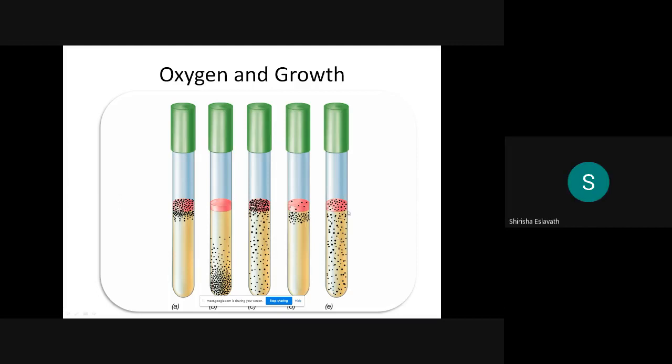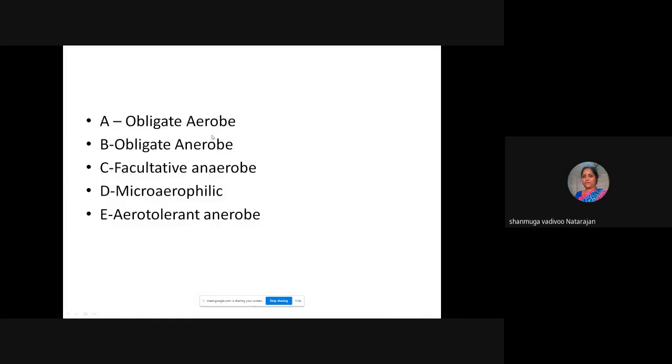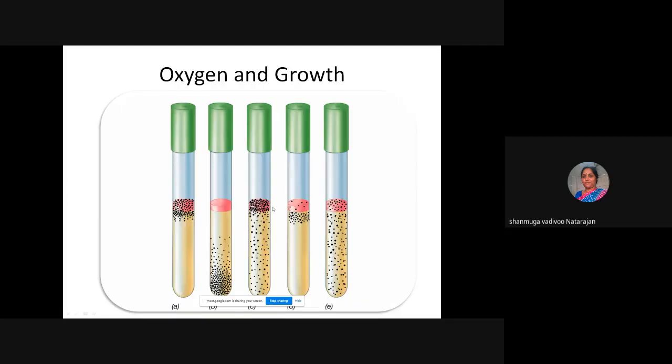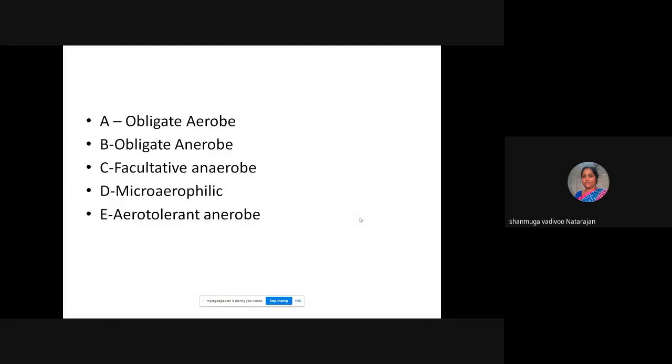And the last tube has equivalently grown throughout the tube. So they are aerotolerant anaerobes. Okay. So A is obligate aerobe, B is obligate anaerobe, C is facultative anaerobe, D is microaerophilic bacteria, and the last one is aerotolerant. So this is based on the oxygen requirement.